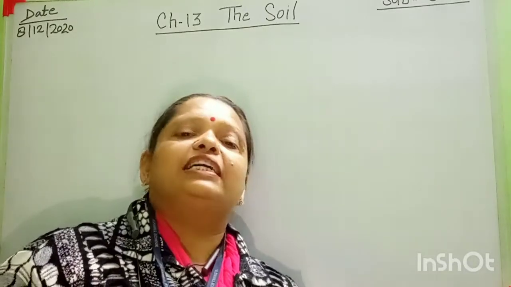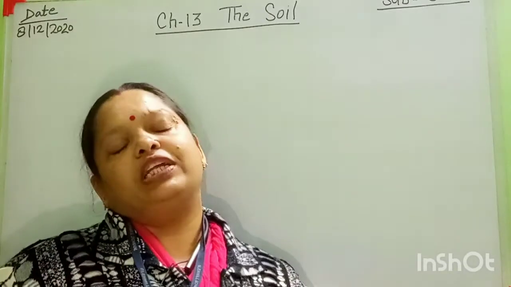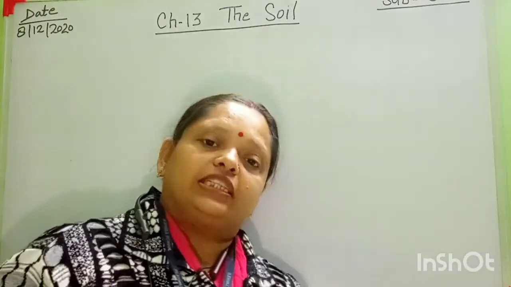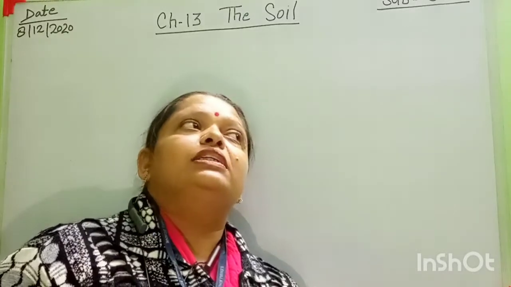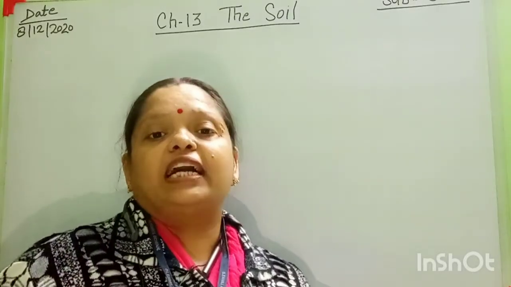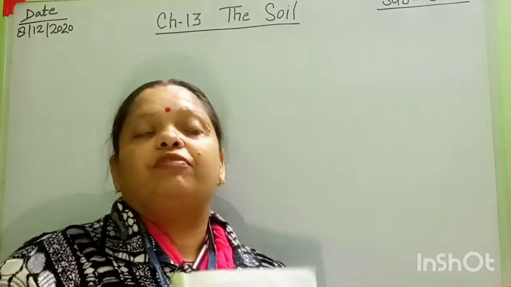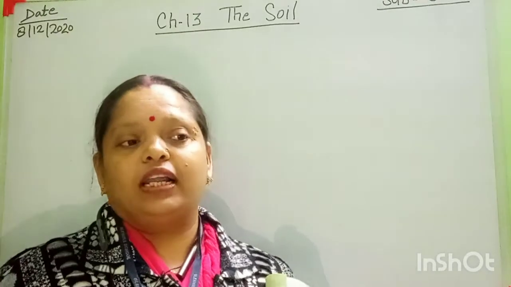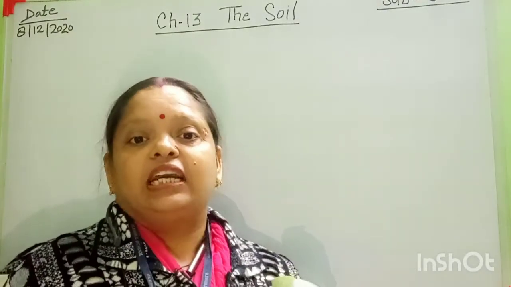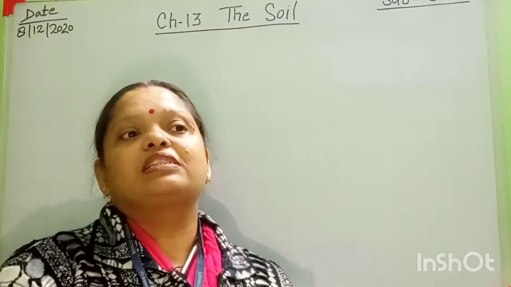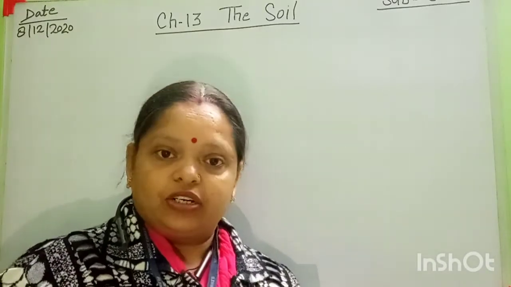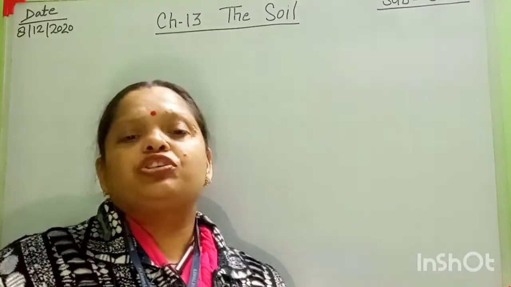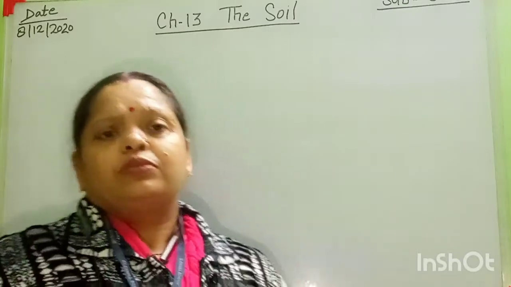Then the last one is red soil. Red soil is found in which states? This is Odisha and Chhattisgarh. Okay, and this soil is red in color because in the places where this soil is found, iron is found in large amounts. That's why this soil color is red. Okay students, and this is good especially for groundnut. In short, I told you about the 6 types of soil.